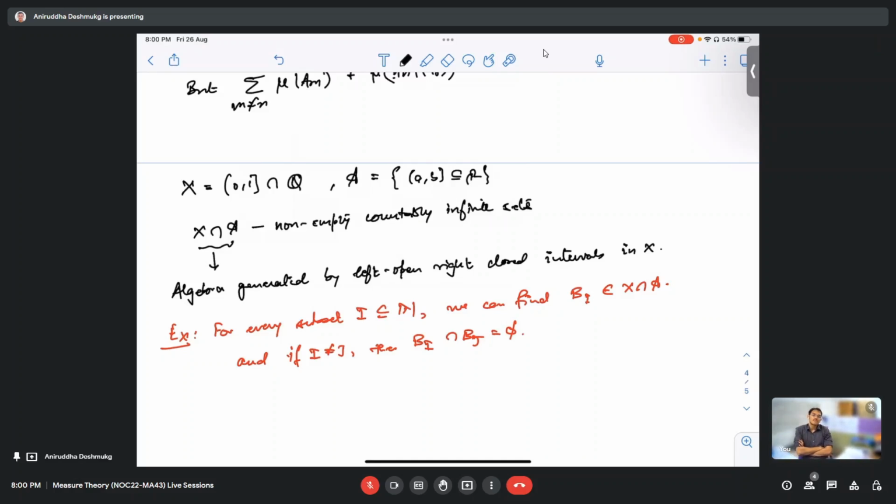For every subset I contained in N, we can find a B_I, and if I is not equal to J, then B_I intersection B_J is empty. If you are able to do this, then you can directly say from here that X intersection A has uncountably many elements.